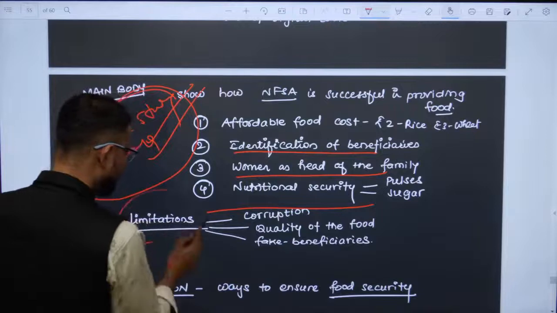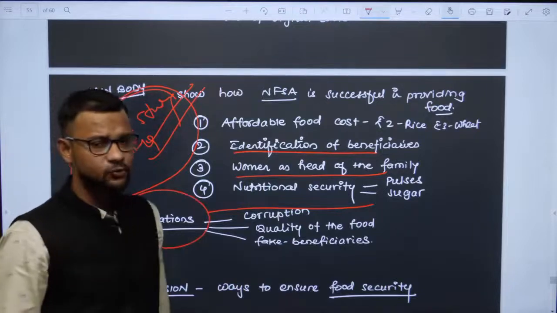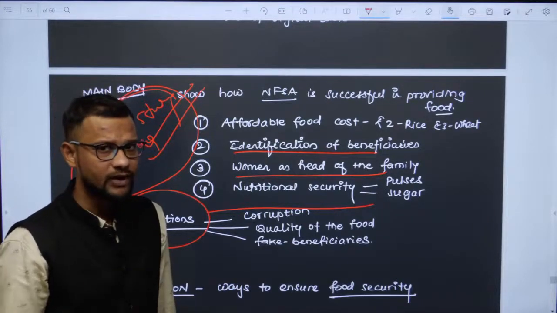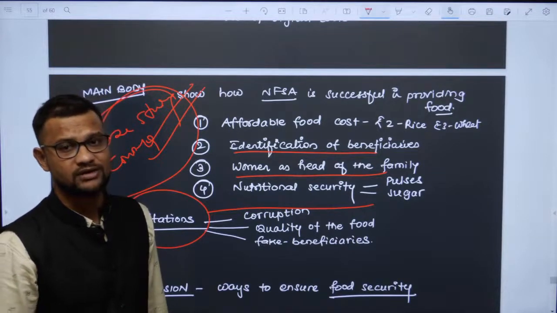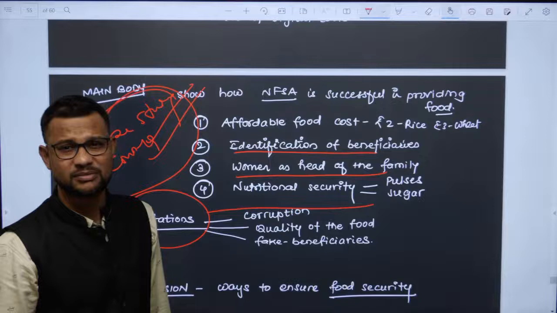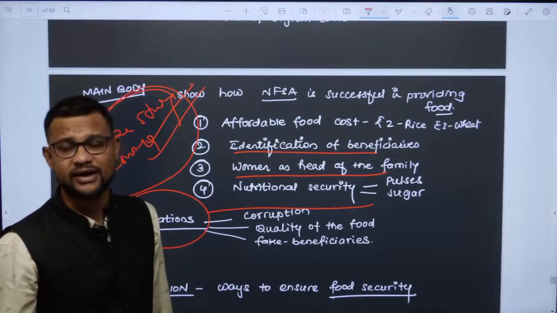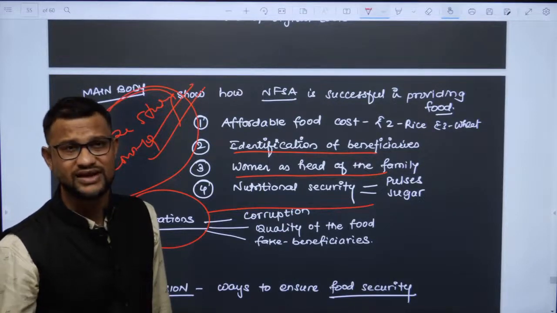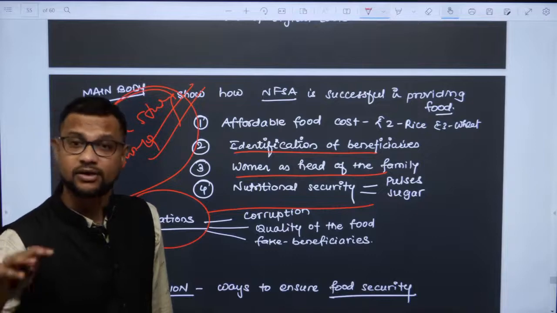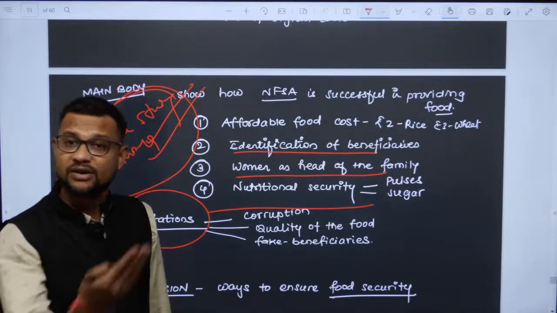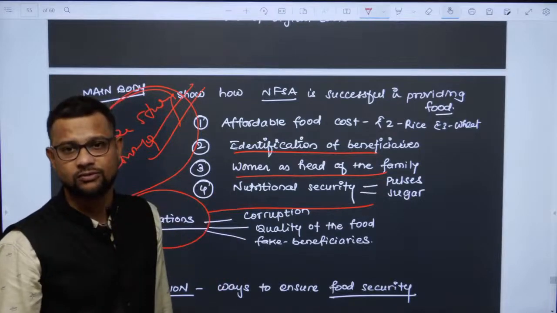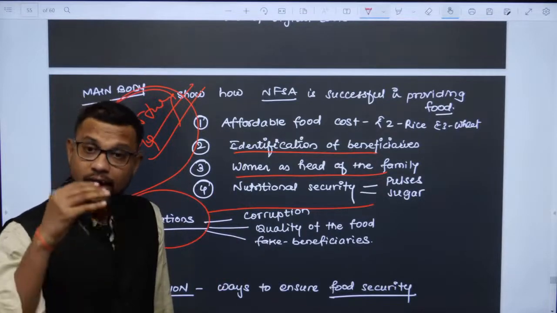Then limitations. It is not the case that the Food Security Act is being implemented in a very good manner. It has some limitations to face, like corruption, bureaucratism, fake identification of beneficiaries, technological glitches. Even technology bypass is there, and you will find many wastages of resources also, human labor and food resources.